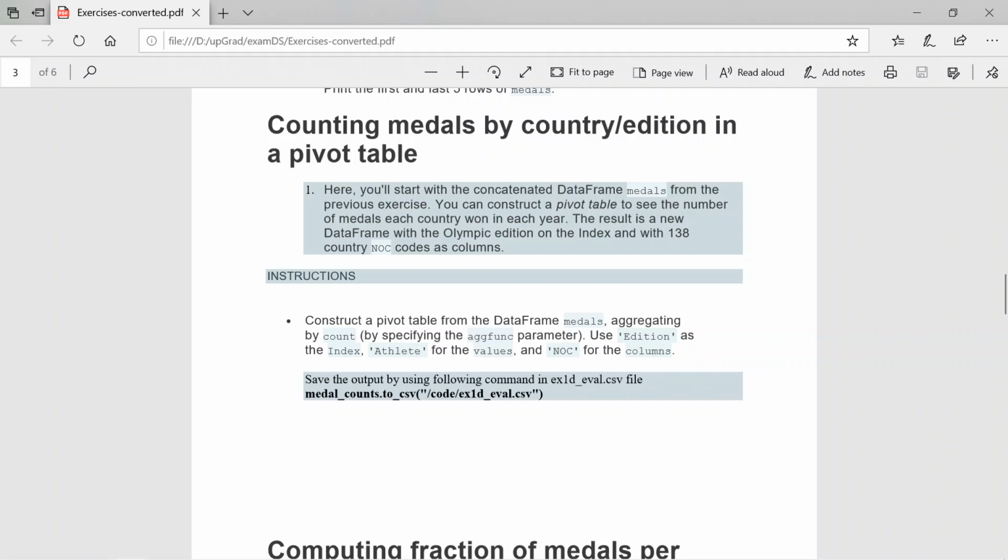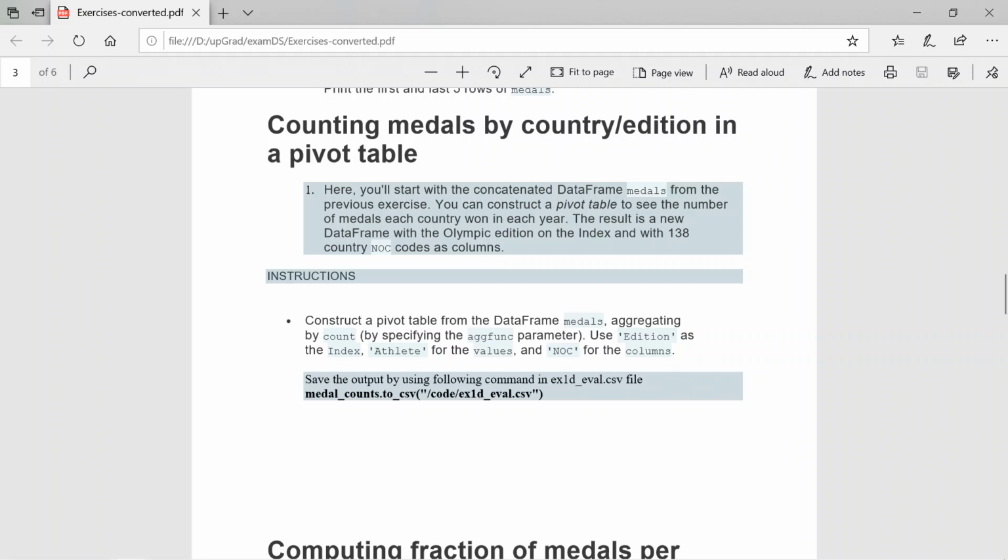Here you start with the concatenated data frame called medals. We already did that one for the previous exercise. You can construct a pivot table to see the number of medals each country won in each year. So for each country, each year, we need to get how many medals the country won.